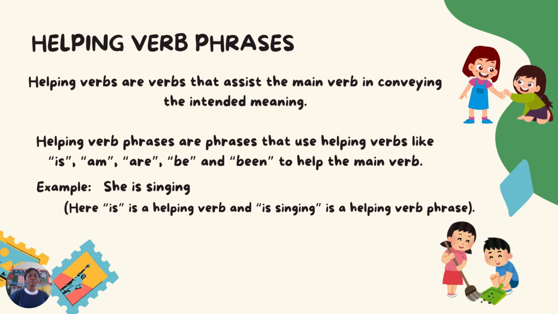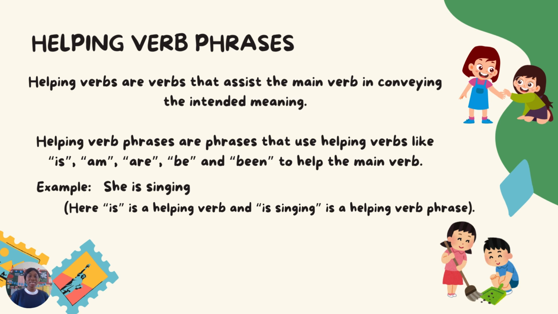And what are main verbs? Main verbs are what we just spoke about, action verbs. Dancing, eating, singing, running, jumping, playing. Those are main verbs. So helping verbs, they just assist, they support those main verbs to convey an intended meaning or an intended message. So now what are helping verb phrases? Helping verb phrases are phrases that use helping verbs like is, am, are, be, and been, and so on, to help the main verb.